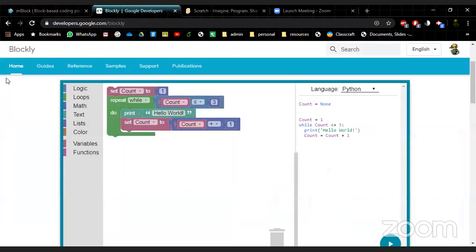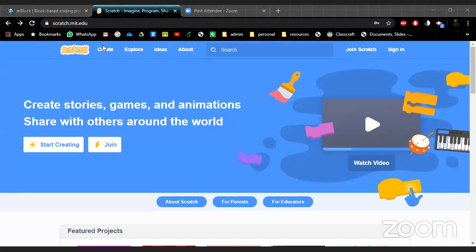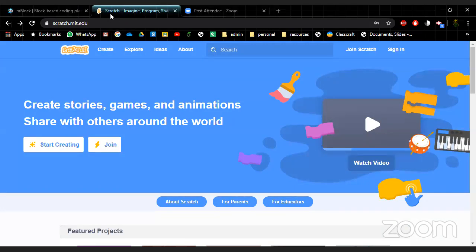Another popular one is Blockly, which is made by Google. It's okay. I haven't used it, but what's nice about it is you can clearly see that on the left-hand side we have the visual-based language, and on the right-hand side you can choose which language you want to see. JavaScript is also an important one. It will take this visual language and convert it into a text-based language. So at some point, if you're interested in learning a text-based language, I think Blockly would be a good way to go.